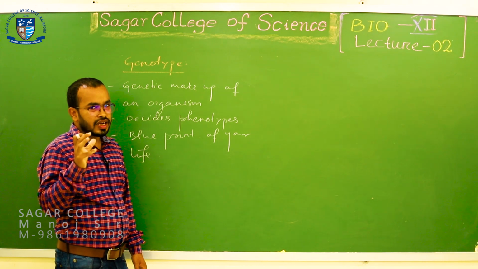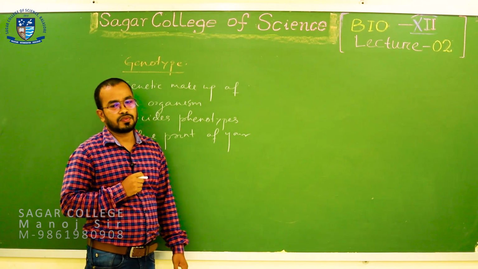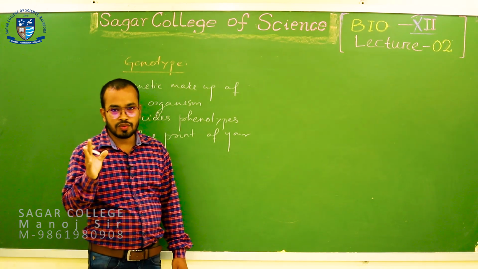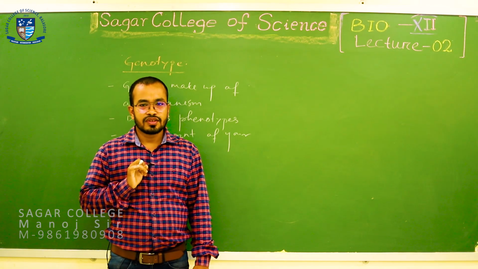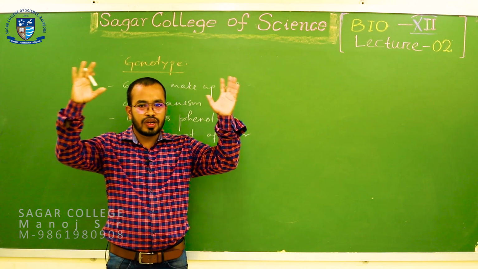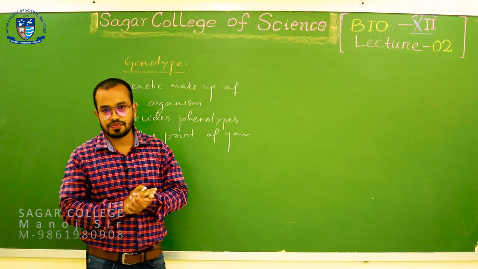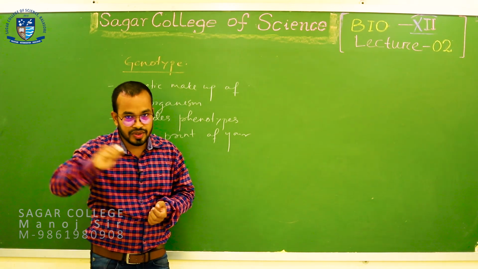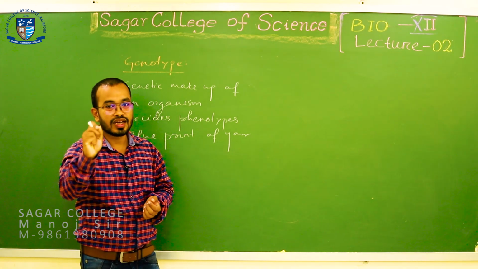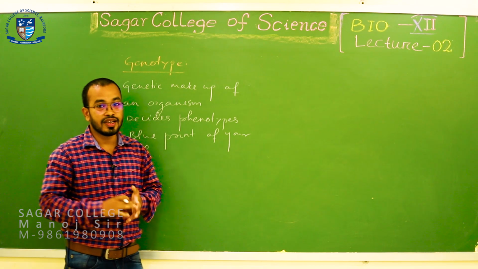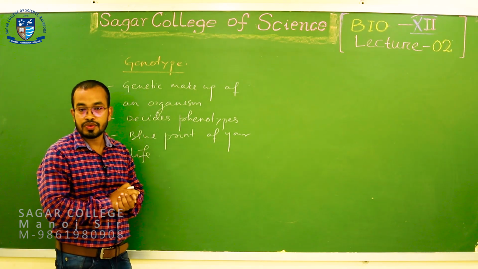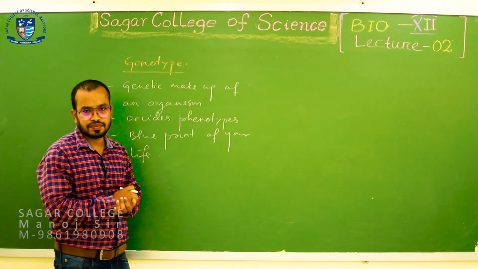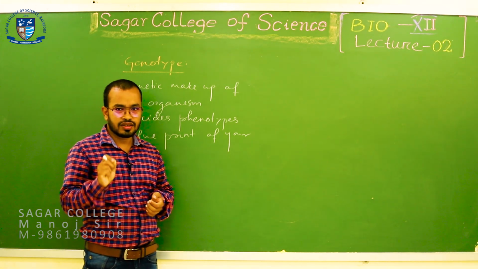When is the genotype decided? As we discussed for a building, the plan comes first, and then the building is made. Similarly, the body is completely developed afterwards; before the embryonic development the plan should be ready. Yes or not? The blueprint must be ready before the full development of your body. So the first day of your life, that is what?